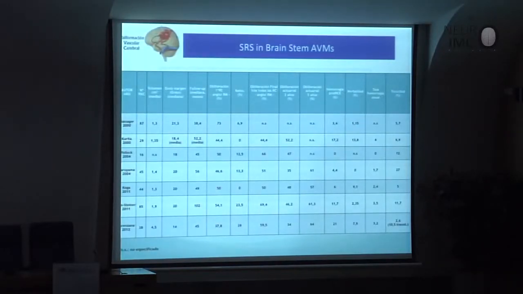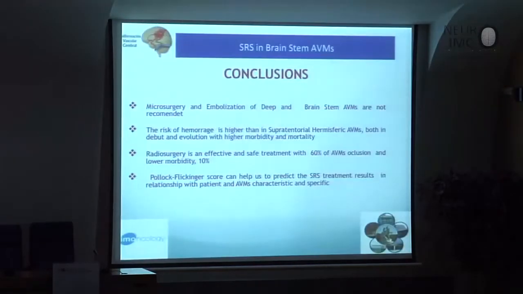If we compare our series with all those that have been published, we can see that maybe we are a little bit superior, and the results of radiosurgery in deep AVMs and brainstem AVMs can be compared with those of embolization or surgery. I think we have a little bit more advantage because we have a higher percentage of occlusion with radiosurgery. Generally, I think the conclusion is that neurosurgery and embolization in deep and brainstem AVMs are not recommended as a first choice treatment for the patient.